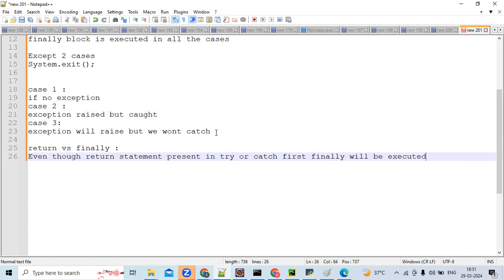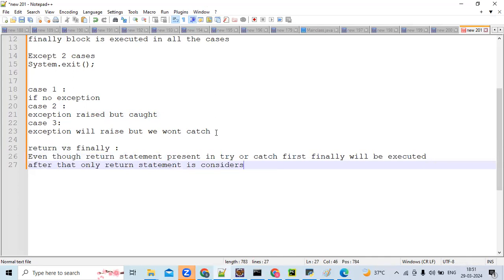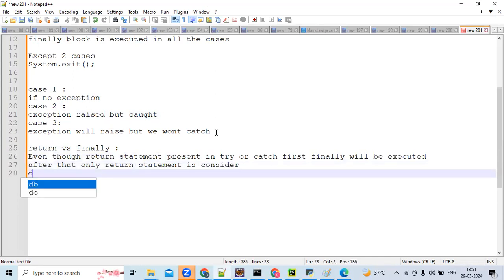After that only the return statement will be executed. So let us see that.